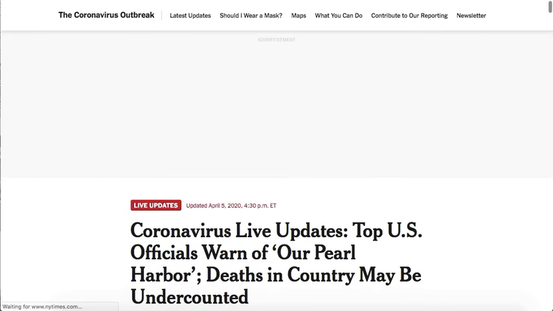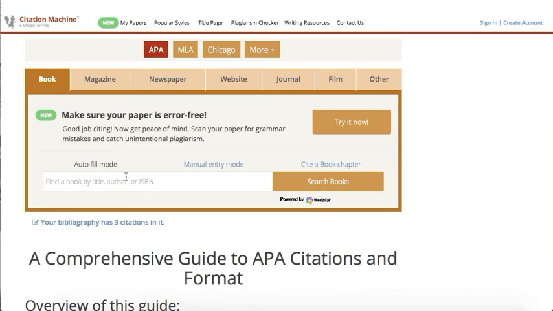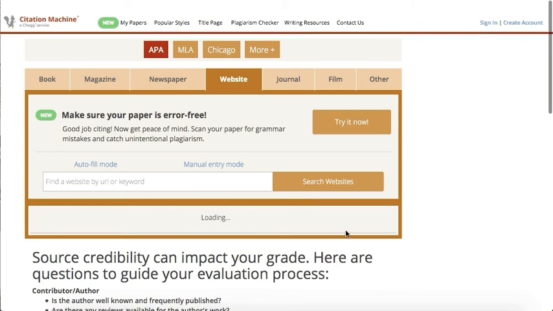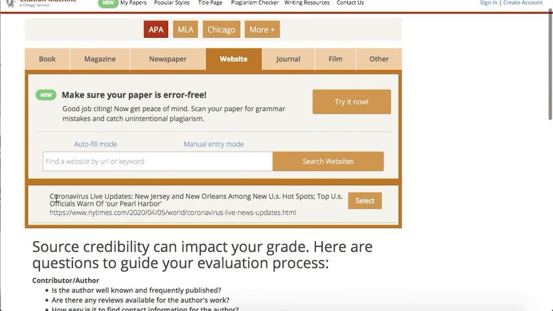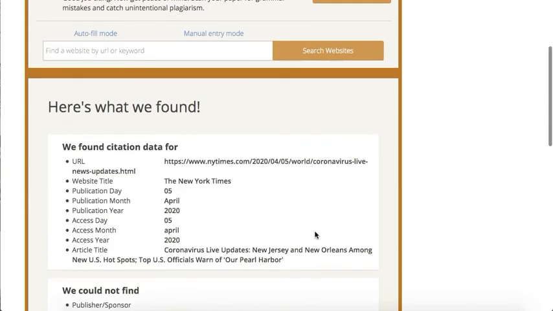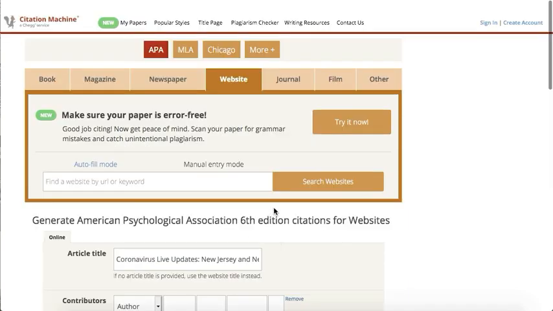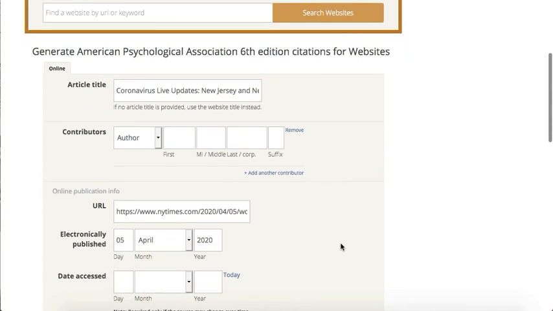We'll copy this, go back to Cite Machine, and we'll click on websites. Remain at APA. We'll put the URL in here, and as you can see, coronavirus live updates, New Jersey, New Orleans, among new US. Everything that's required is in there. We'll select. We cannot find the publisher, so we can manually put this in there.